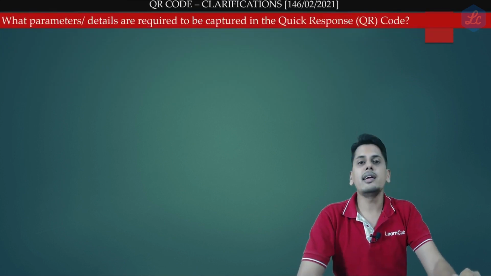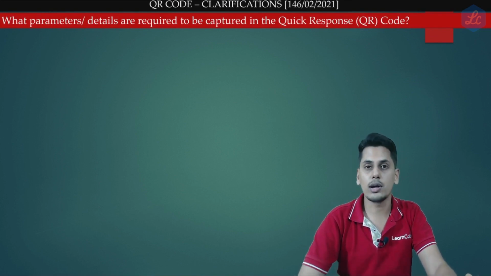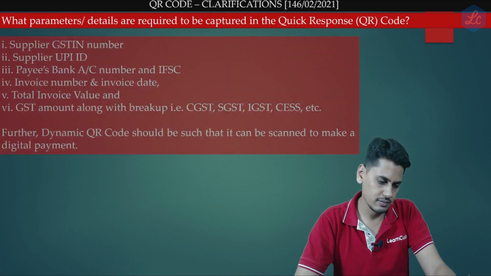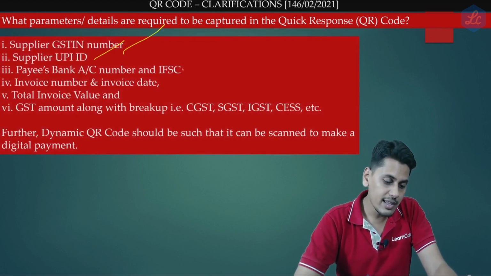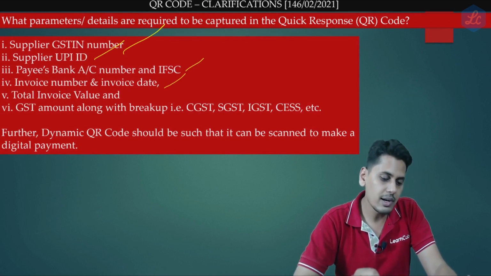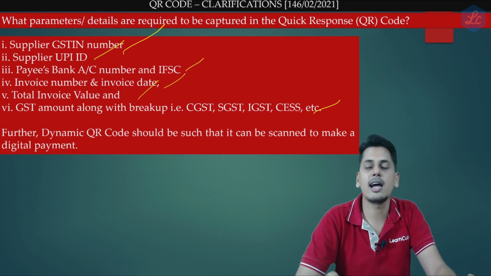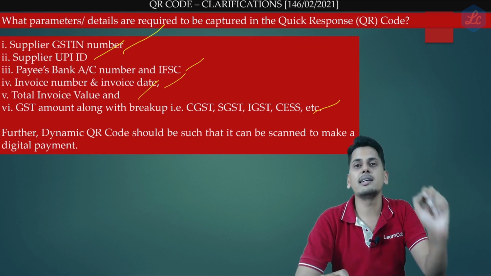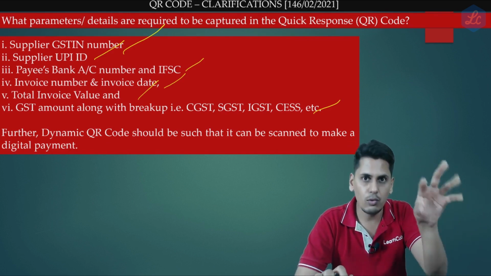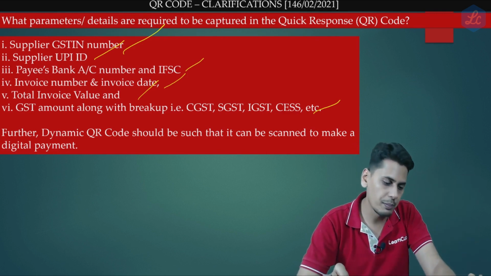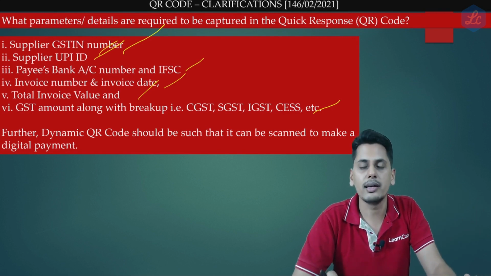What parameters or details are required to be captured in the quick response code? So in dynamic QR code, what are the details which need to be captured? Supplier's GST number, supplier's UPI ID, payee's bank account number and IFSC, invoice number and invoice date, total invoice value, GST amount along with breakup of CGST, SGST, IGST, cess. So friends, all these details should be present and therefore whenever the QR code is scanned, automatically the amount and the invoice details should appear, the supplier's details should appear, the UPI ID should appear, the bank details should appear so that the payment could be made immediately.